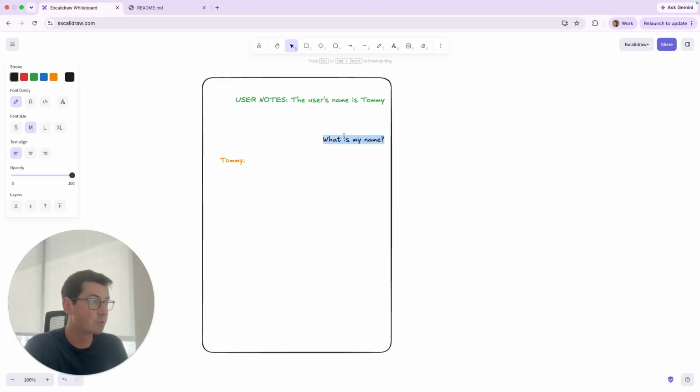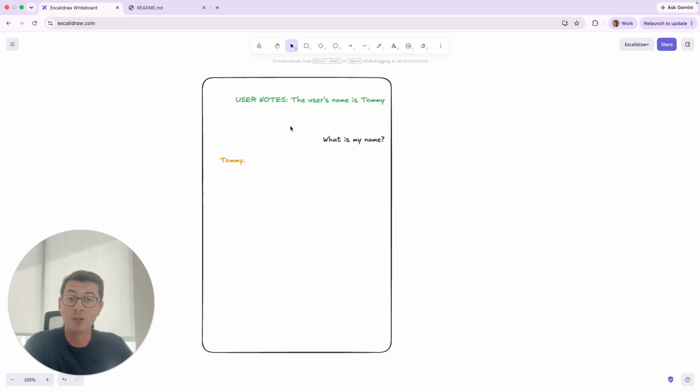On the right, this is me typing in what is my name. And on the left, we get Claude's response, which is just Tommy. Now, the thing is, when you are in the Claude app, you do not necessarily get to see every single message that Claude is going to read. You do not get to see everything in its context window. And just like how in the second prompt, I explicitly added some notes that said, my favorite food is ice cream, which basically gave Claude the answer in terms of how to answer the question, what is my favorite food?